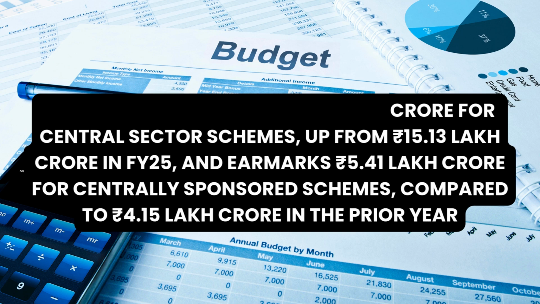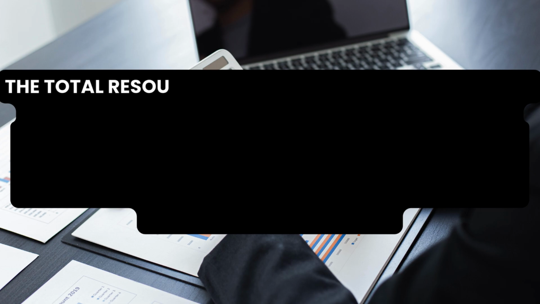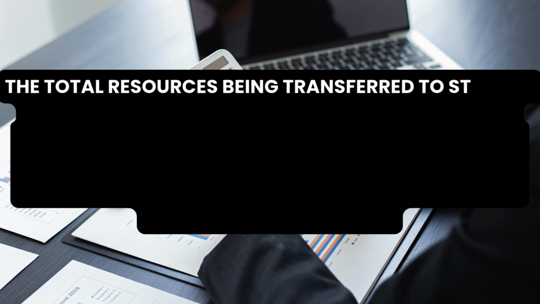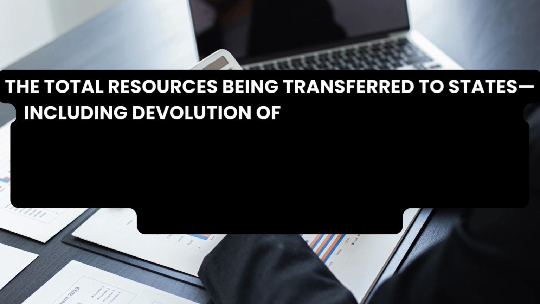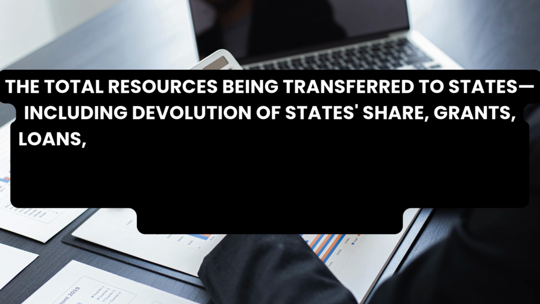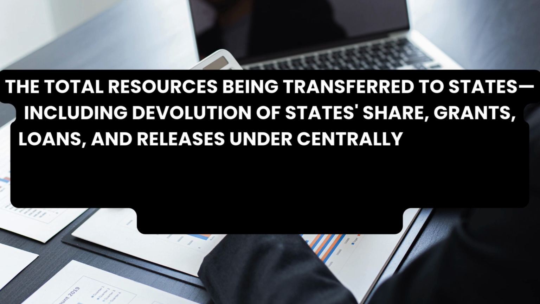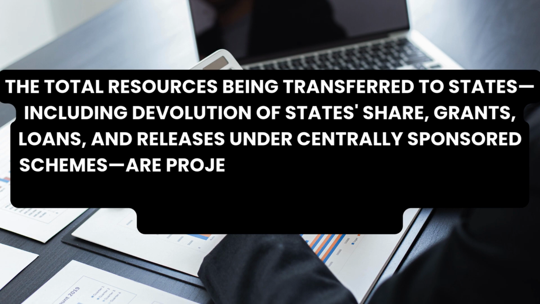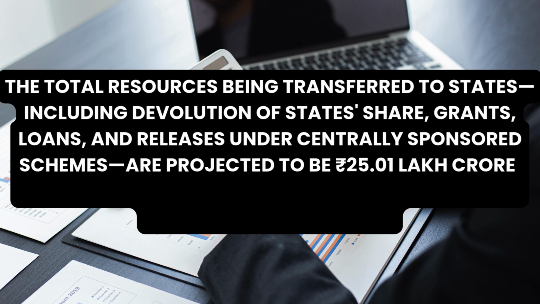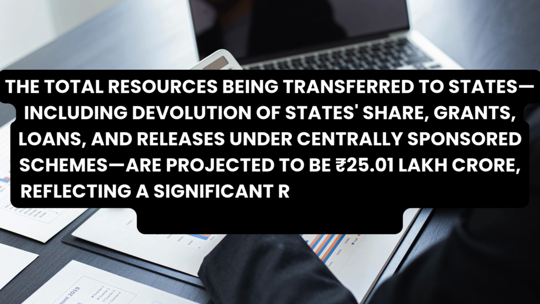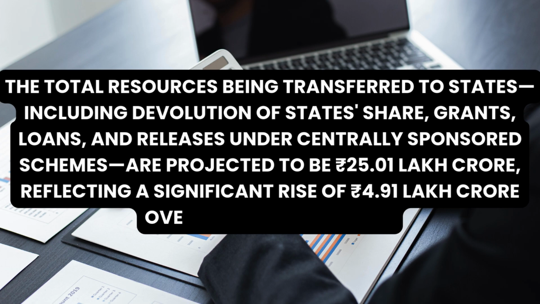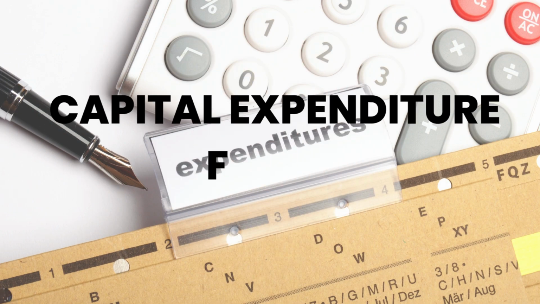prior year. Additionally, the total resources being transferred to states, including devolution of state share, grants, loans, and releases under centrally sponsored schemes, are projected to be Rs 25.1 lakh crore, reflecting a significant rise of Rs 4.91 lakh crore over actuals from FY24. Capital expenditure focus.